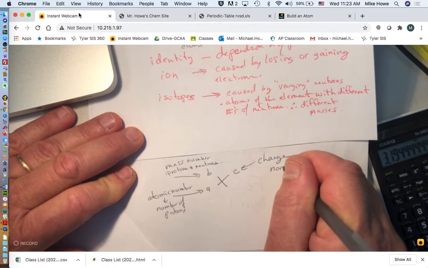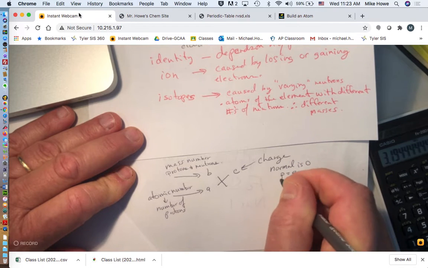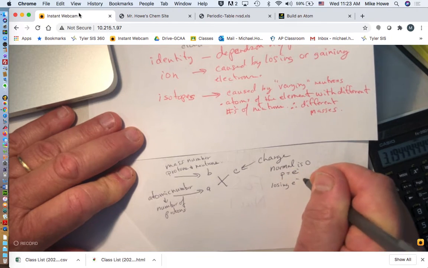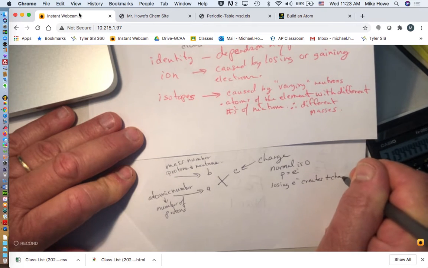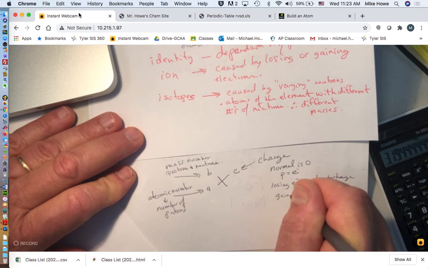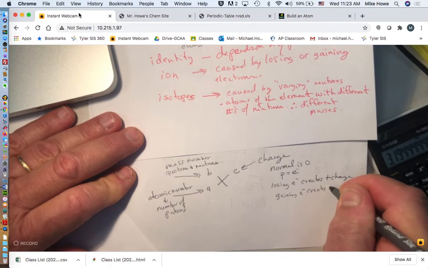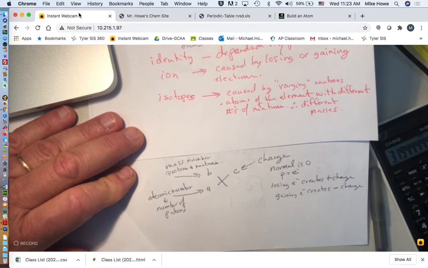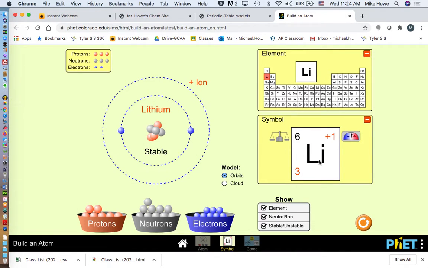So I'm going to put normal is 0, P equals E. Losing electrons creates positive charge, and gaining electrons creates negative charge. Losing and gaining electrons is very important in chemistry because it determines how things combine and what ratios they combine in. So once again, if you lose electrons, watch what happens to charge over here.